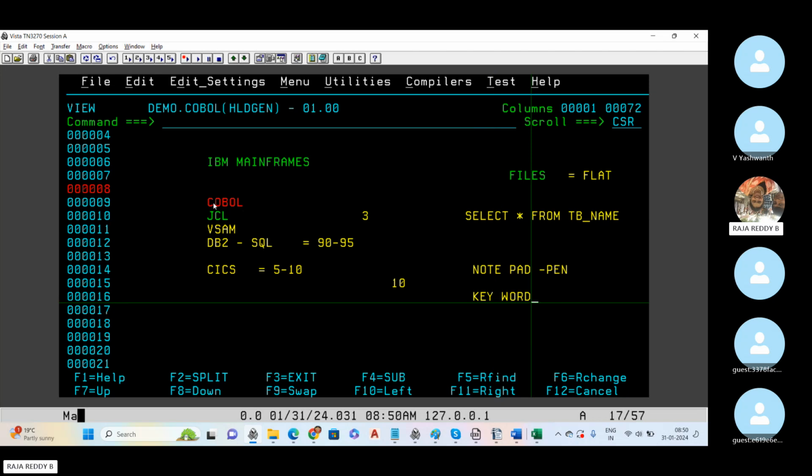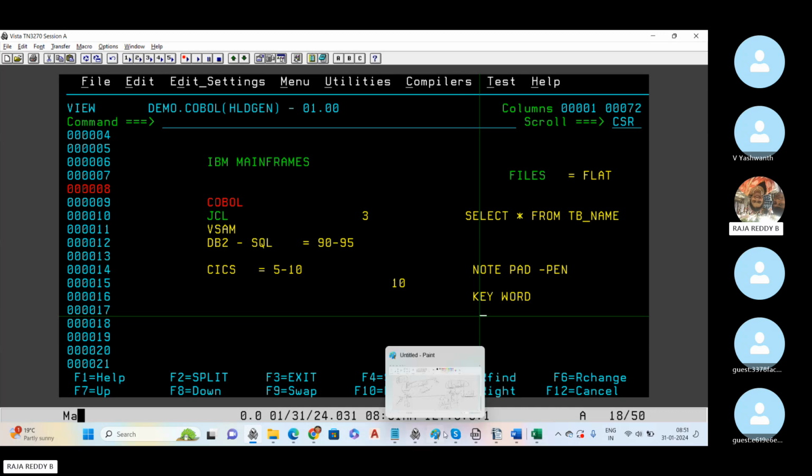Some guys complain, sir, while I'm writing, I am not able to concentrate on your class. That's not correct. You can just write the keywords. Once the class is over, close your eyes and think about these keywords, what they mean. If you listen a second time, it's very easy for you to understand. This is the minimum fundamental thing. You should attend with pen and paper, and wherever possible, please attend with a laptop. If you attend with mobile, you will get Wi-Fi or WhatsApp notifications in between. You will get distracted. To avoid all these things, you have to follow these minimum things.